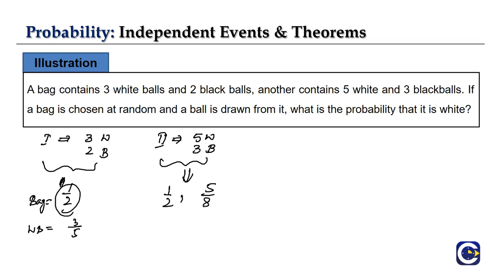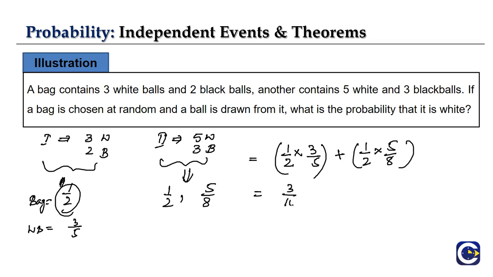So the chance of randomly choosing a bag and drawing a ball: first we will be choosing a bag, and from this bag we will be checking for white. So this is our case 1. There can be another possibility, choosing the second bag and a white ball from the second bag. These can be taken as mutually exclusive cases, right? Both are different from each other. So here it will be 3 by 10 plus 5 by 16, right? Then what will be our LCM?